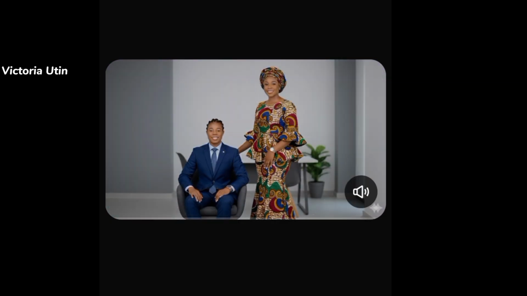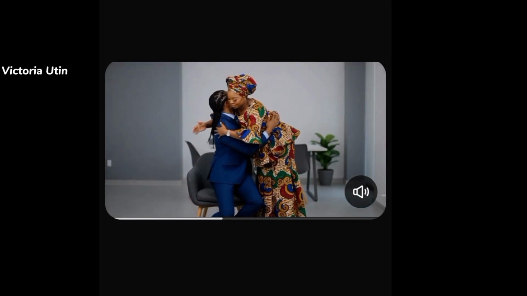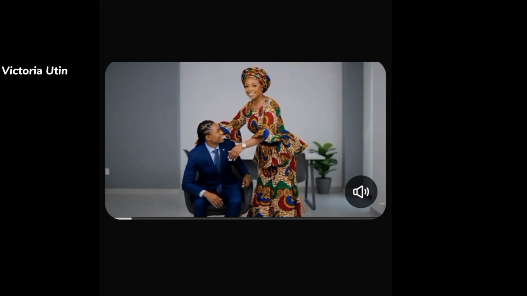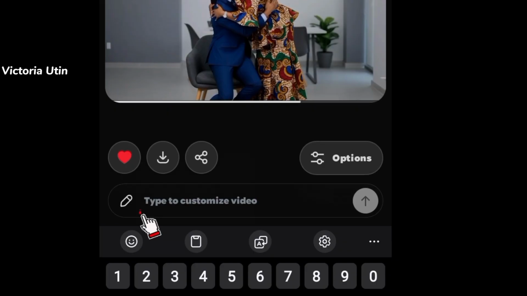So you can see here. So let's wait to see what will be the result. You can see how amazing that is. Even without me prompting, without me customizing the image to talk, you can see that. So that is Grok for you. Grok is the best so far. So you come over to where you have type to customize video.